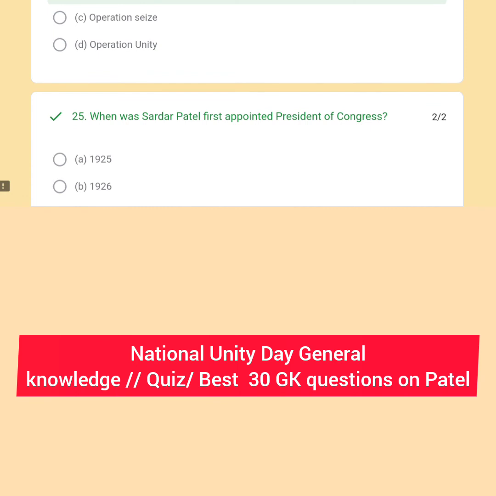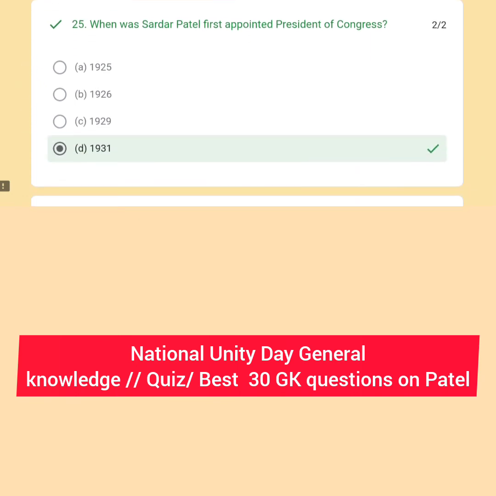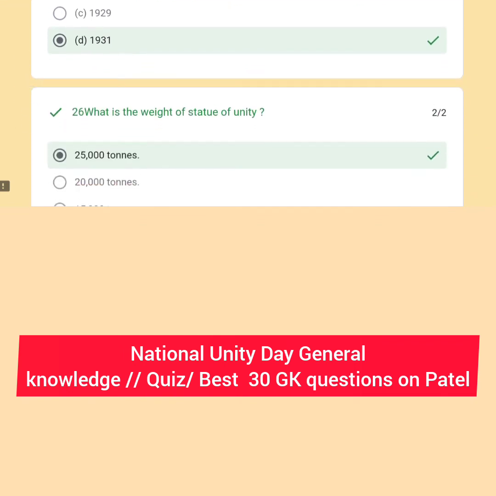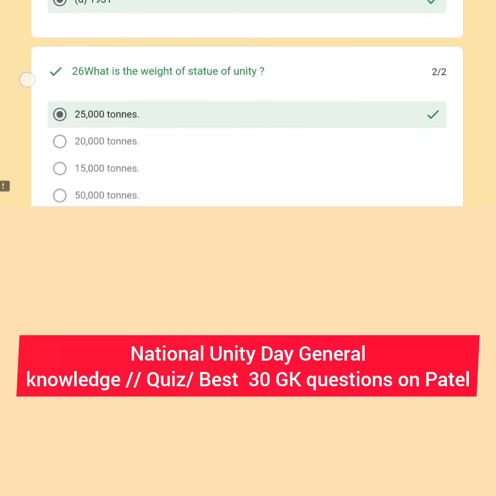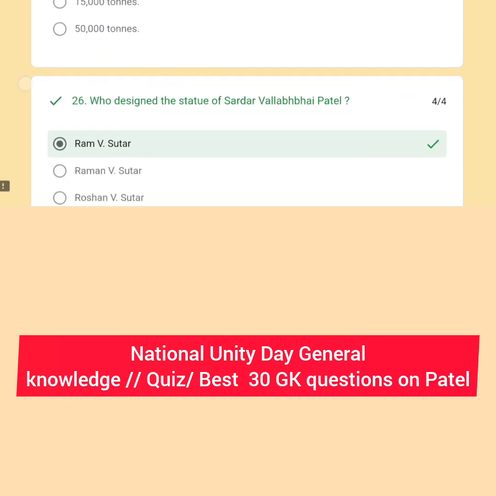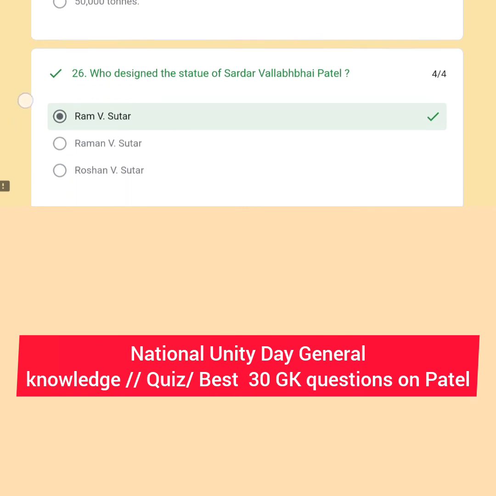And when was Sardar Patel first appointed President of Congress? That is 1931 in the Karachi session, President of Congress, INC. Next, what is the weight of the Statue of Unity? That is 25,000 tons. Who designed the statue of Sardar Vallabhbhai Patel? That is Ram B. Sutar, who designed the Sardar Vallabhbhai Patel statue.